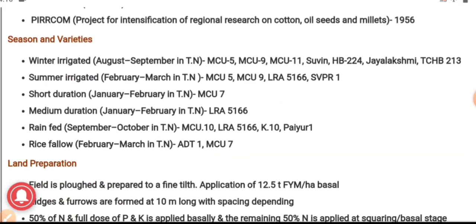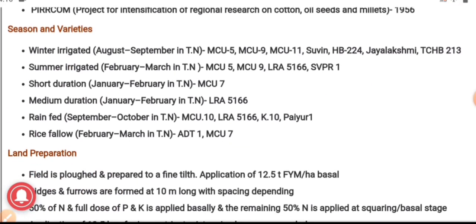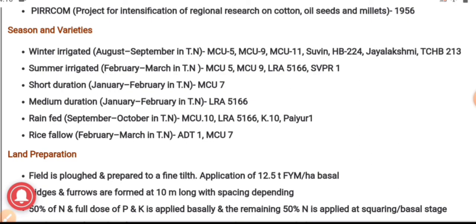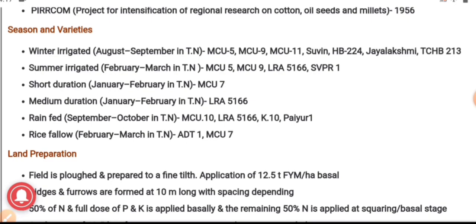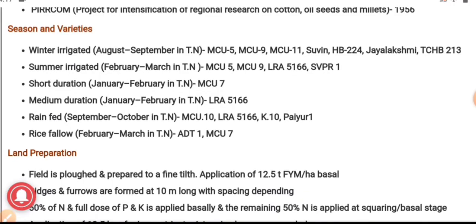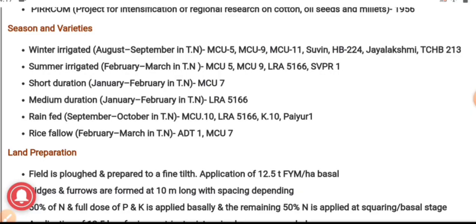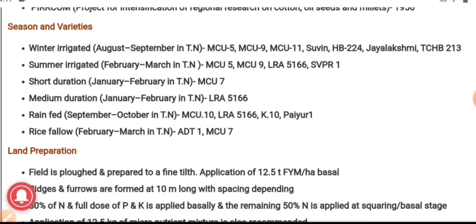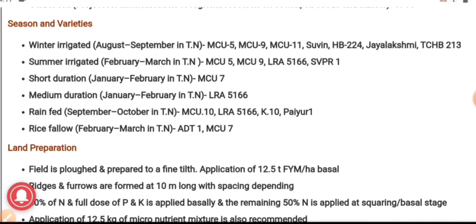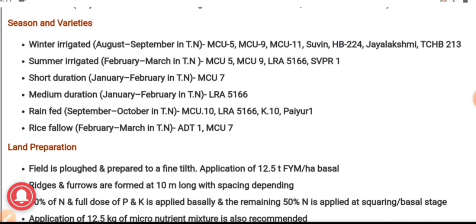Now we will see about the seasons and varieties: winter irrigated, summer irrigated, short duration varieties, medium duration varieties, rainfed and rice fallow varieties. Winter irrigated varieties are MCU 5, MCU 9, MCU 11, Subin, HB 224, Jayalakshmi, TCHB 213. Summer irrigated varieties are MCU 5, MCU 9, LRA 5166 and SVPR 1.